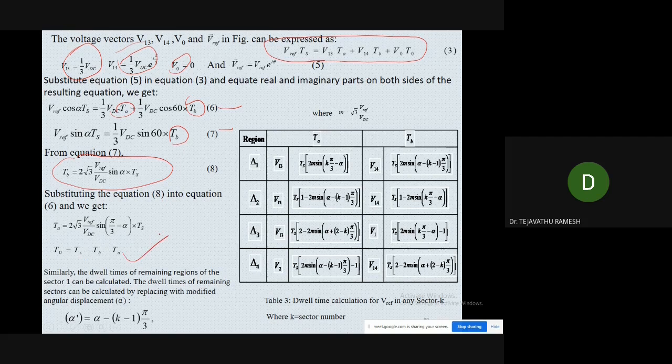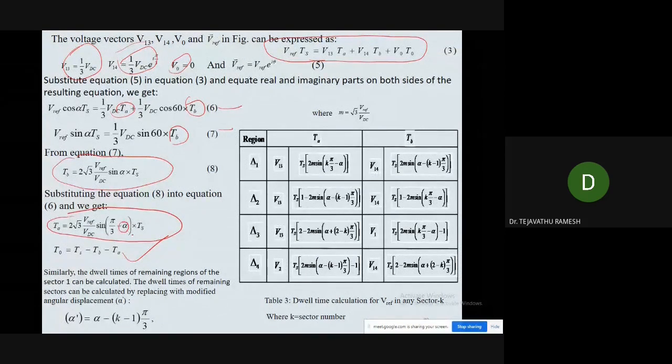So in region 1 of sector 1, we know these are the dwell times, but there are remaining 3 regions in sector 1. How can we calculate the dwell times? To calculate the dwell times easily in the remaining 3 regions of sector 1, here we know the TA, and alpha is there.